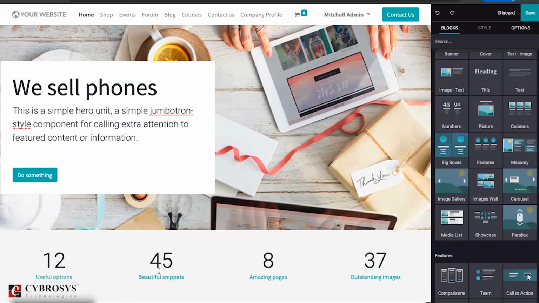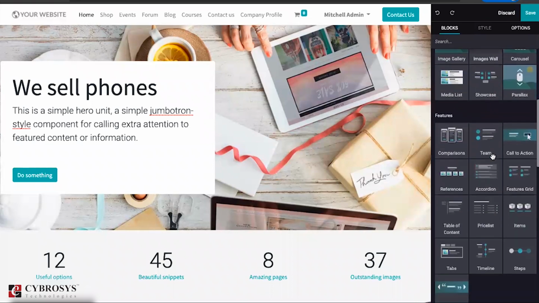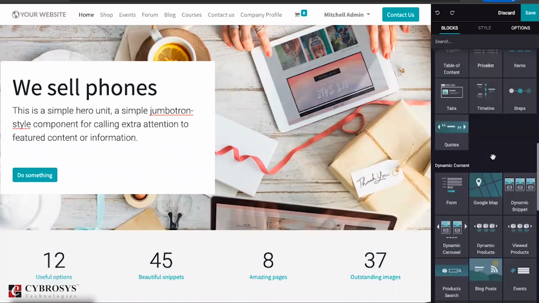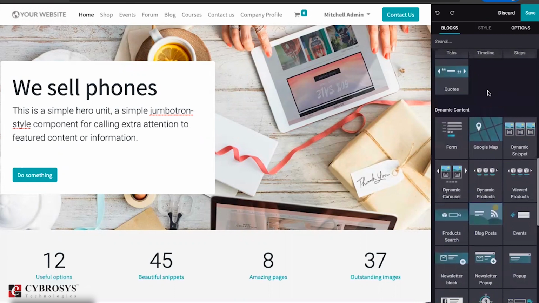the numbers, then the columns. So earlier we had the columns also, features, this type of things we had, but there are small changes and many blocks have been added here. So features like product category view, this type of things have been added, that is the dynamic content. You can find the dynamic carousel, then dynamic product carousel, etc.